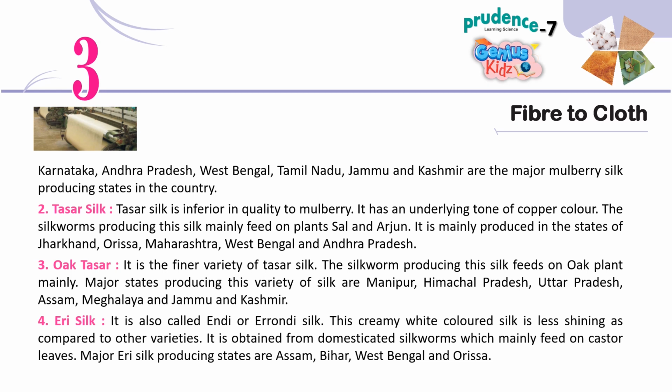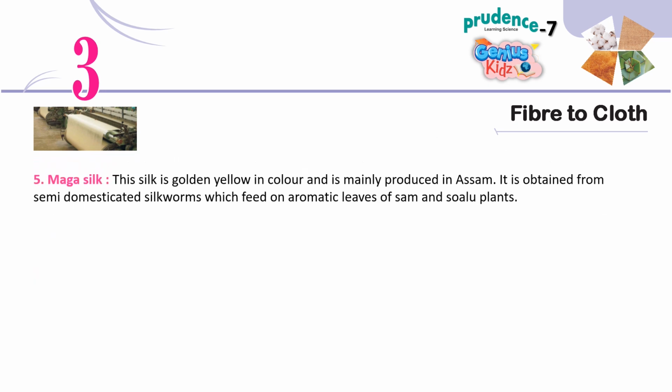4. Eri silk. It is also called Endi or Erondi silk. This creamy white colored silk is less shining as compared to other varieties. It is obtained from domesticated silkworms which mainly feed on castor leaves. Major Eri silk producing states are Assam, Bihar, West Bengal and Orissa. 5. Muga silk. This silk is golden yellow in color and is mainly produced in Assam. It is obtained from semi-domesticated silkworms which feed on aromatic leaves of som and soalu plants.